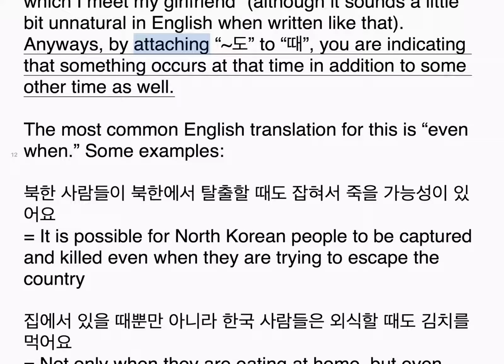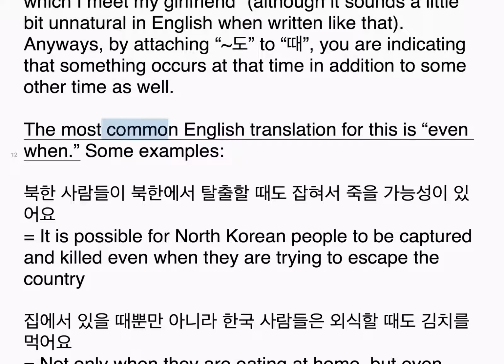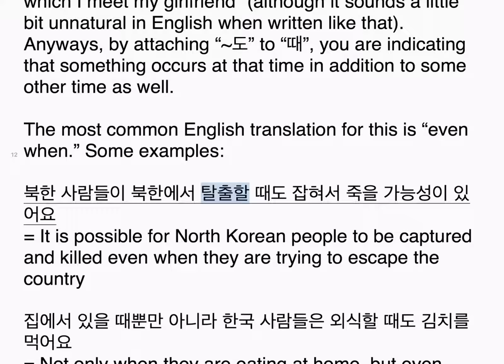Anyways, by attaching 도 to 때, you are indicating that something occurs at that time in addition to some other time as well. The most common English translation for this is even when. Some examples. 북한 사람들이 북한에서 탈출할 때도 잡혀서 죽을 가능성이 있어요.